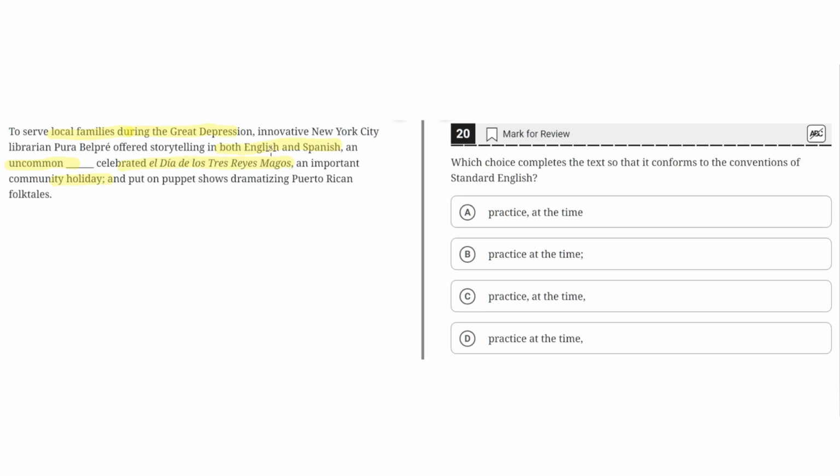So this comma here highlights the internal punctuation within this element. And there's also internal punctuation within the first element, where it says "offered storytelling in both English and Spanish, comma, an uncommon practice at the time." So the use of this comma also highlights the internal punctuation. Therefore, because there's this internal punctuation, semicolons must be used to separate the items in the list. And because no semicolon is used after the word "time," this does not properly separate the items in this complex series, and therefore A is incorrect.